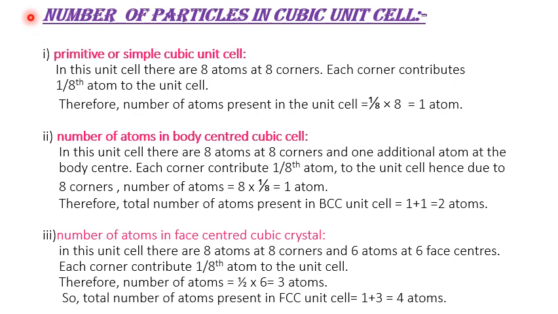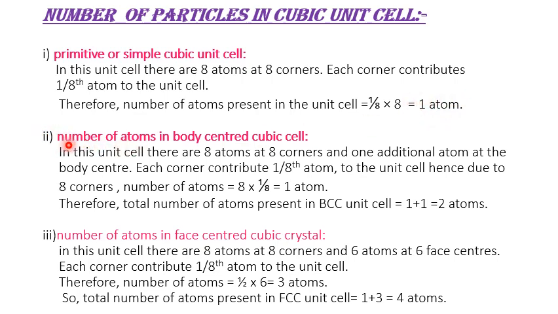Next topic is number of particles in cubic unit cell. First, primitive or simple cubic unit cell. We have just seen the diagram of the simple cubic unit cell, imagine it. In this unit cell there are 8 atoms at 8 corners. Each corner contributes 1/8 atom to the unit cell. Therefore, number of atoms present in the unit cell is equal to 1/8 into 8 equal to 1 atom.